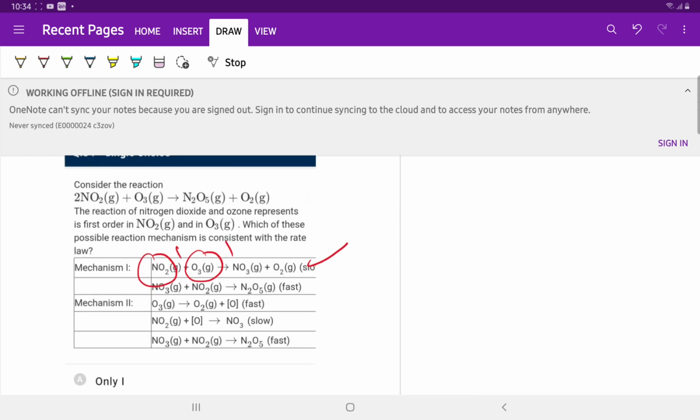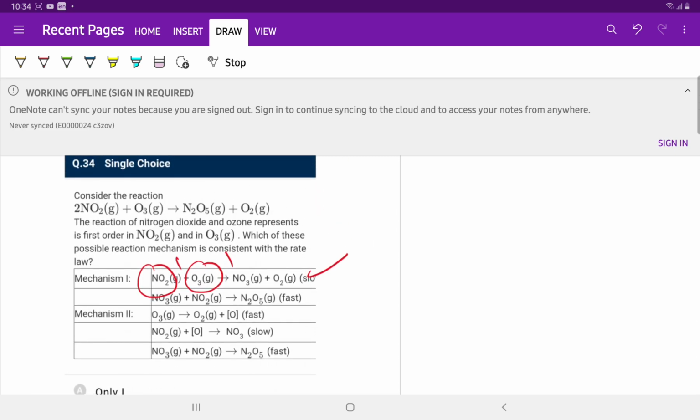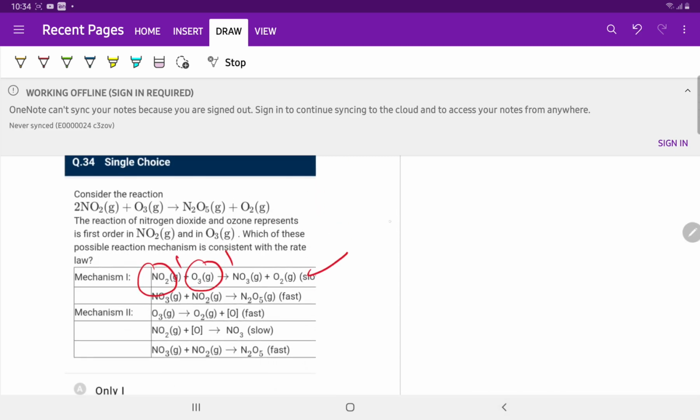The rate law says that rate is equal to K, with order 1 with respect to NO2, and the question says the reaction of NO2 and O3 is first order in NO2 and O3 gas.